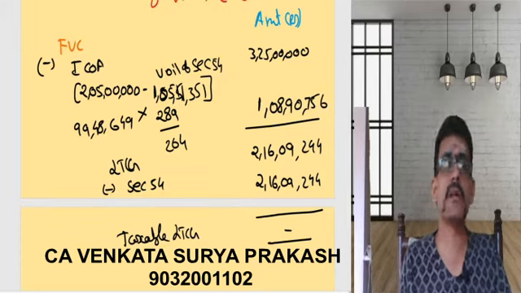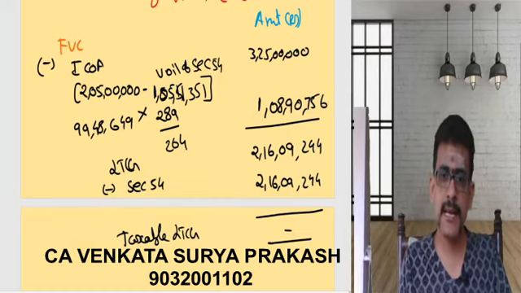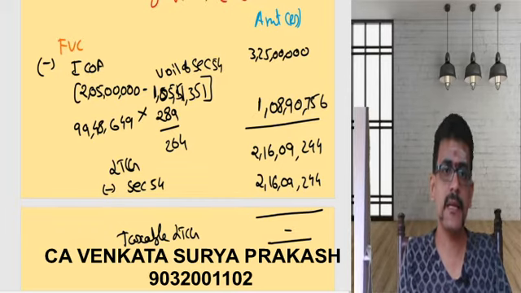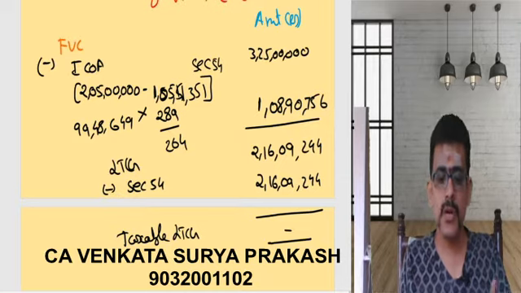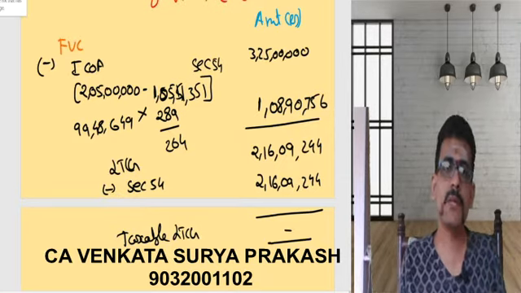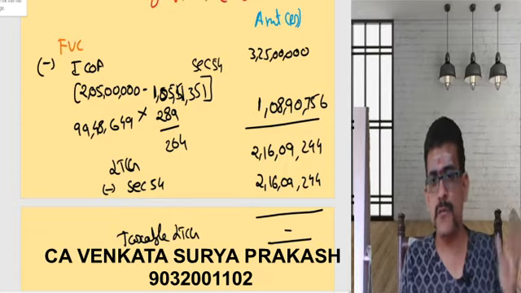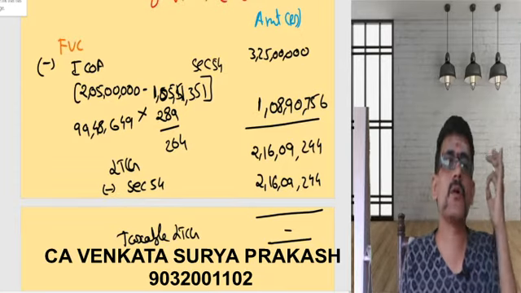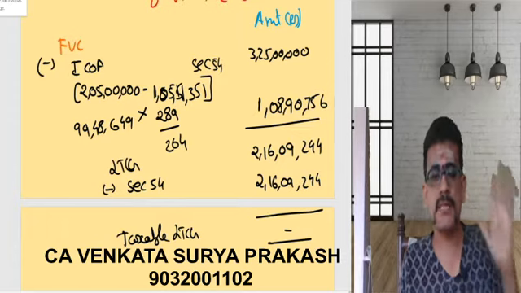That capital gain should be reduced from the cost of acquisition. You need to explain this entire thing clearly as part of your working note. Then only will you get complete marks. This problem can be given for 6 marks or 5 marks or whatever it is. If you mention all these things, then only expect full marks. Otherwise, don't expect.